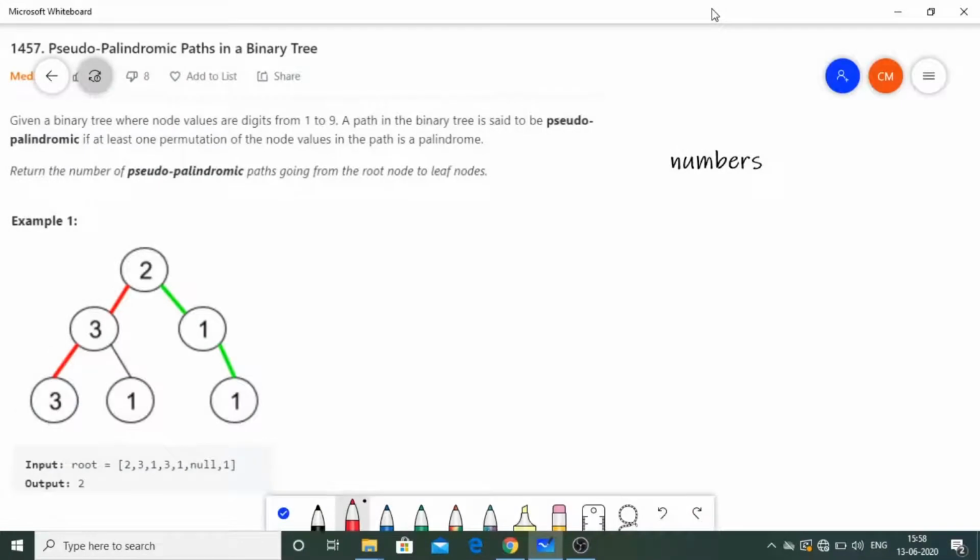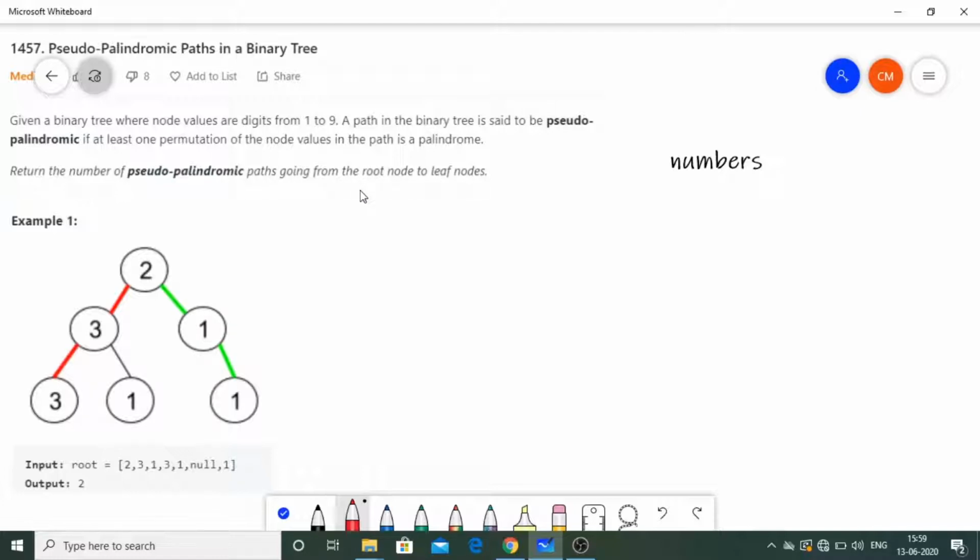Hello everyone. Today we are going to see another question on LeetCode, and that is pseudo palindromic paths in a binary tree. So first we will read the question. Given a binary tree where node values are digits from 1 to 9, a path in the binary tree is said to be pseudo palindromic if at least one permutation of the node values in the path is a palindrome. We have to return the number of pseudo palindromic paths going from the root node to leaf nodes.